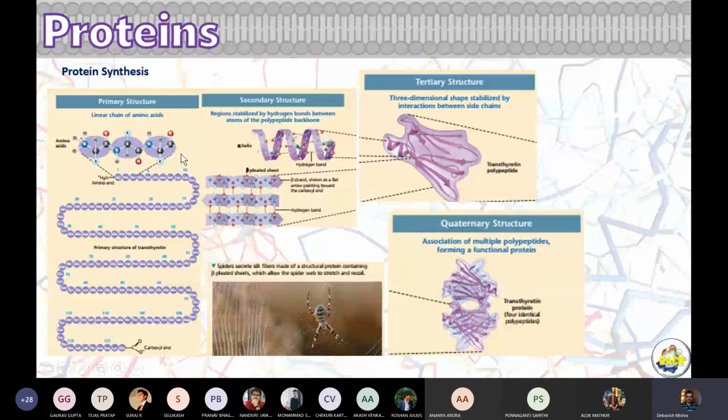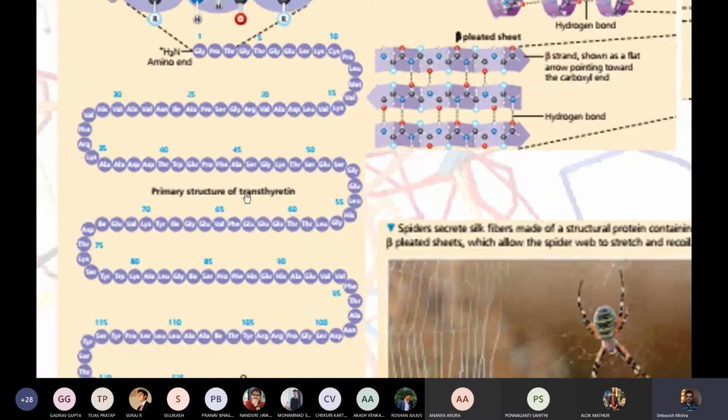Now, if you make a chain of amino acids, will that be a protein? May not be. If you have a chain of amino acids, then we can call it a primary structure. This is how the chain of amino acids looks. And when you see it deeply, these three-letter words are trying to make clear what kind of amino acid we have.